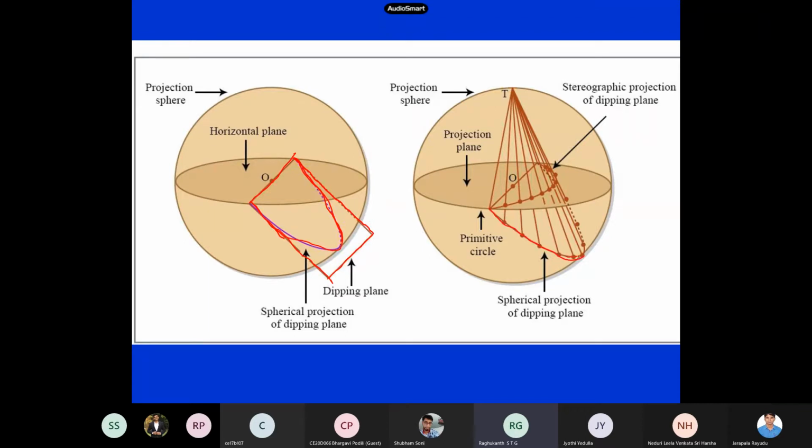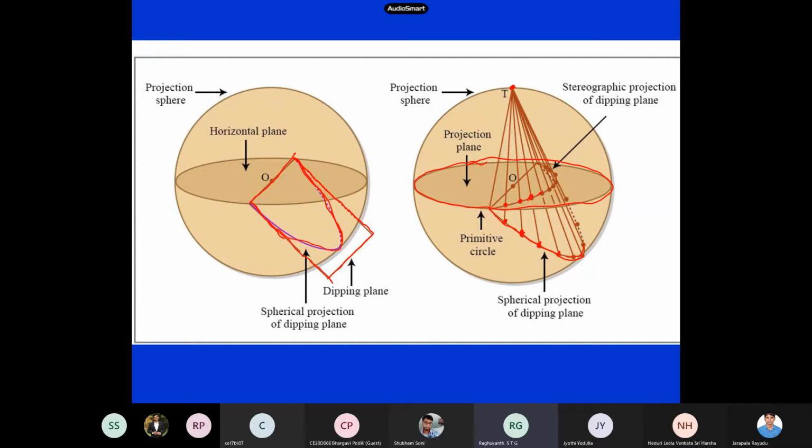Now what we try to do is project this onto a sphere. This is my surface, the two-dimensional surface, and I have to project everything here. My origin is at the top for stereographic projection. So this point of the fault plane gets mapped to this place, this point will get projected to this place, this point will get projected here, and this point will project to here.